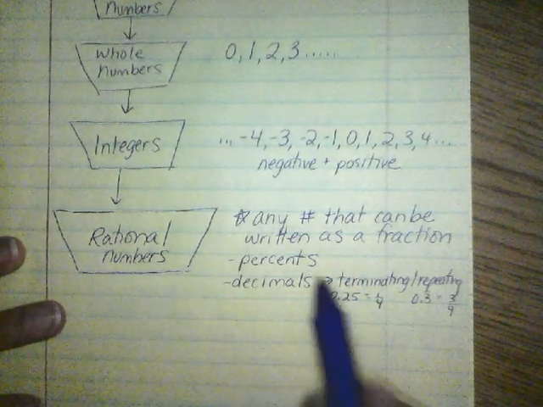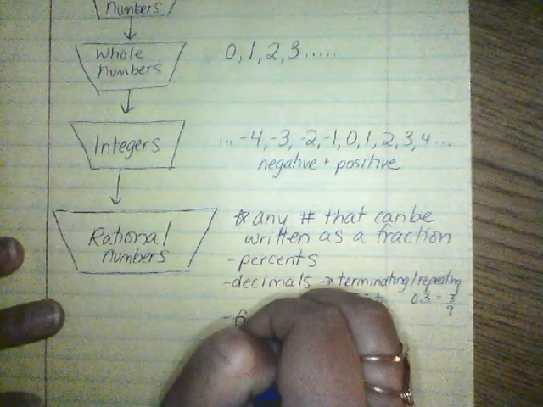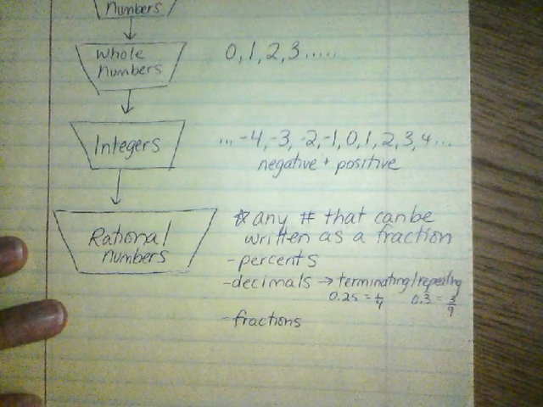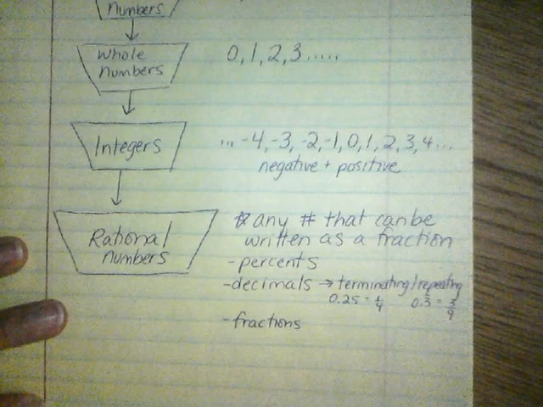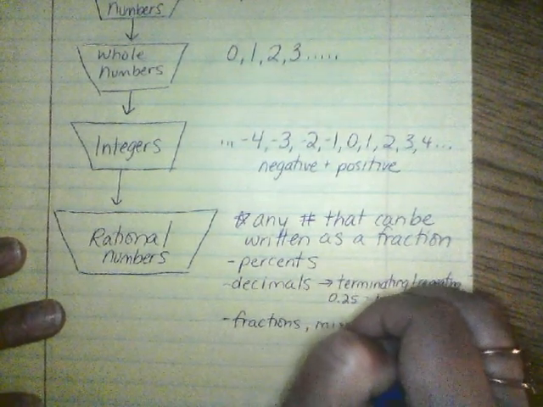So we said percents, decimals, fractions. What also falls under fractions? What are those other things? Like 1 1/2. What is that called? Melody? Mixed numbers. Good. Fractions, mixed numbers.